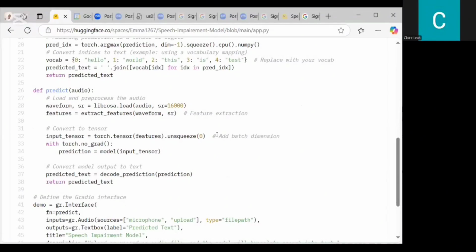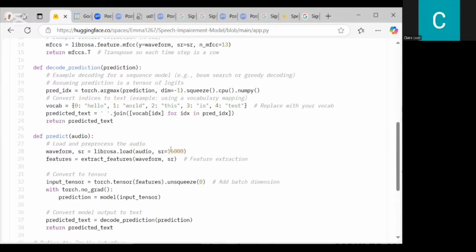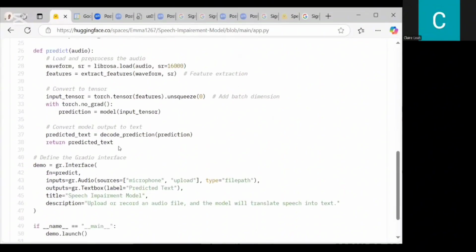So this was to add the batch dimension. So with torch no grad, you could now predict the model using the input tensor. Then you also had to convert the model output to text. So the predicted output was decoded using the decode prediction function, which is up here. So after that, we returned the predicted text.